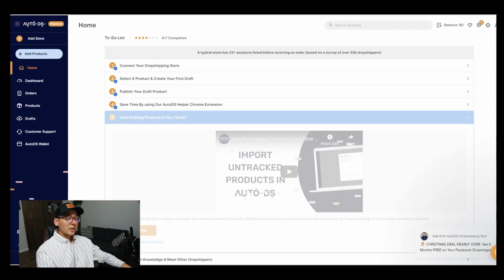All right, so once you're at the main dashboard, the first thing you'll have to do is add your eBay store to this AutoDS account. There are two ways to do it. First way is to connect through the API, which is like a smooth way of connecting two softwares with each other.